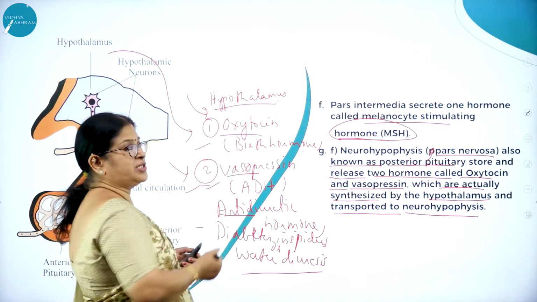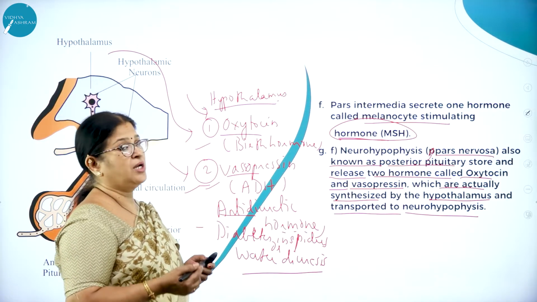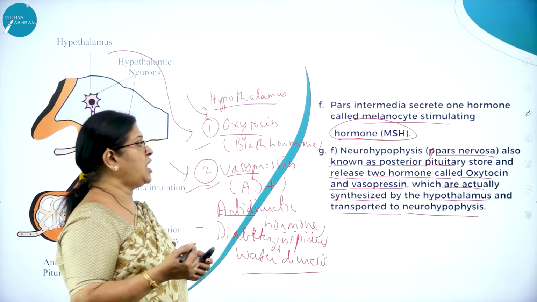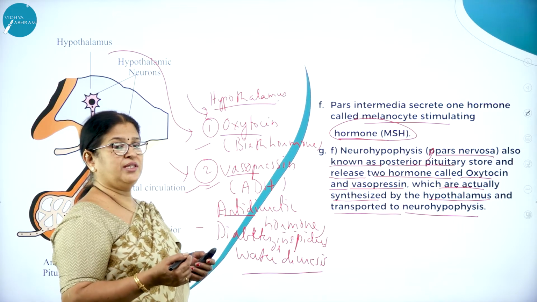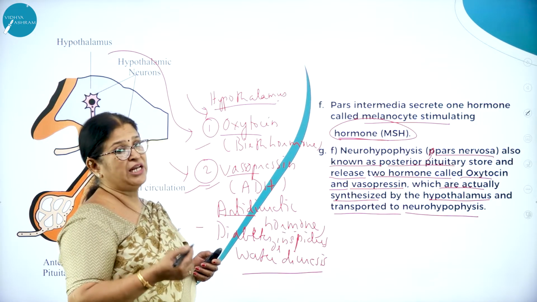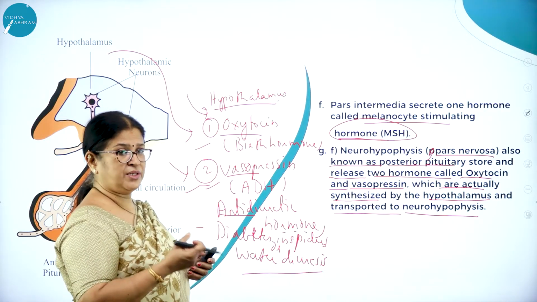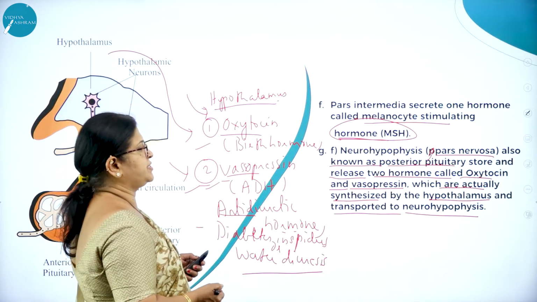As I said, oxytocin plays a great role during parturition, that is childbirth, causing vigorous uterine contractions, thereby expelling the fetus out. And vasopressin regulates the water content in the urine, thereby eliminating not too concentrated urine nor too dilute urine. So the water content is retained in the blood. That important role is played by vasopressin.